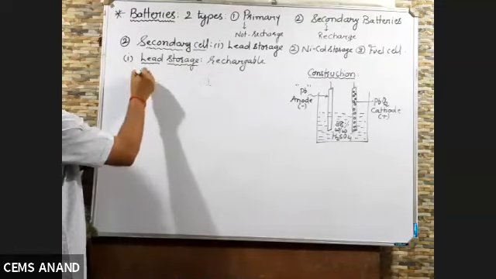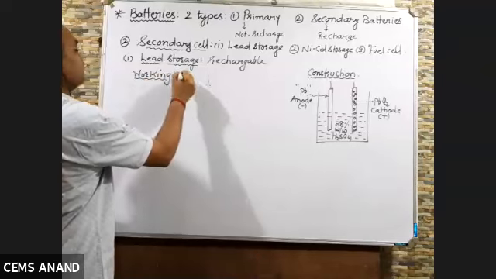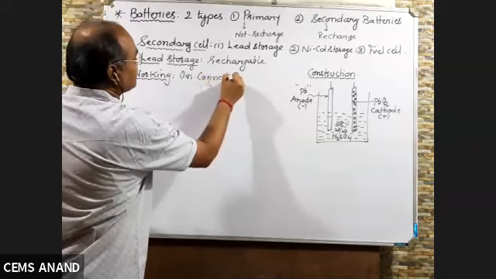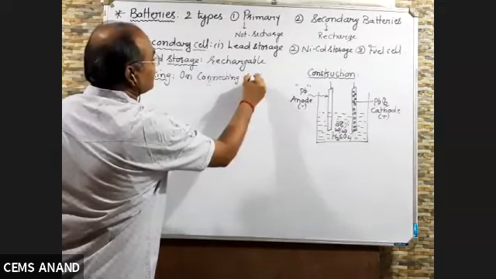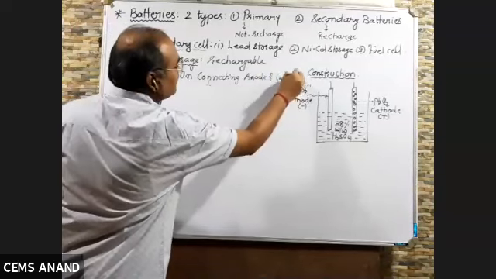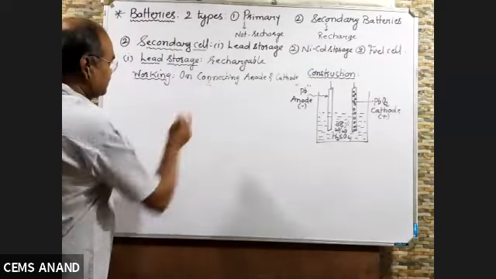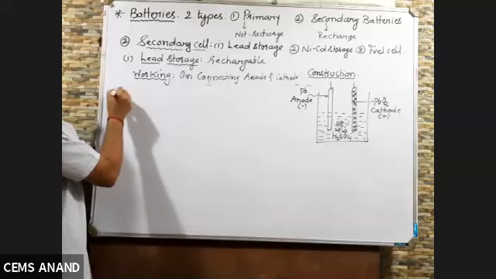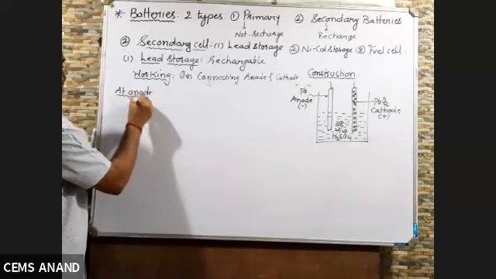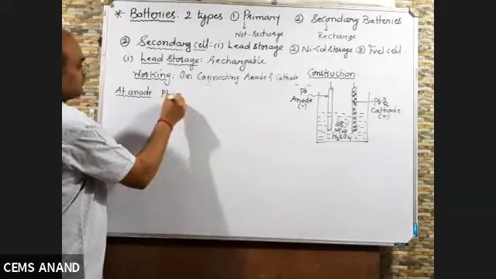Right? Let us see now. Working. On connecting anode and cathode, now see, what is the important reaction taking place? At anode, you can see your lead plate is there, right?